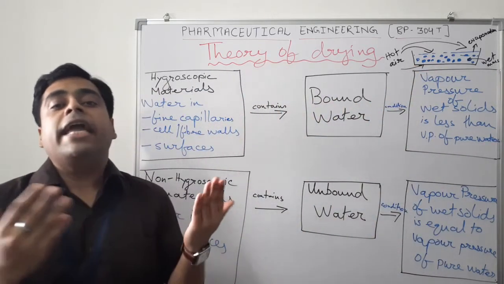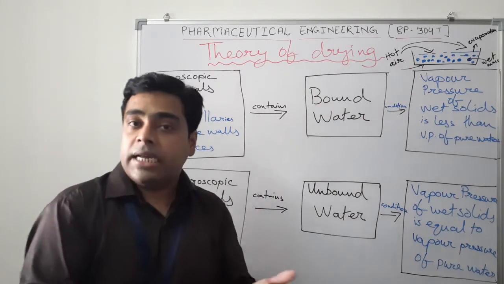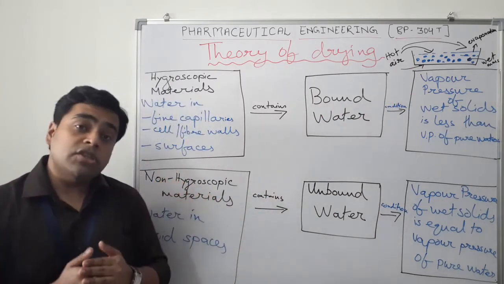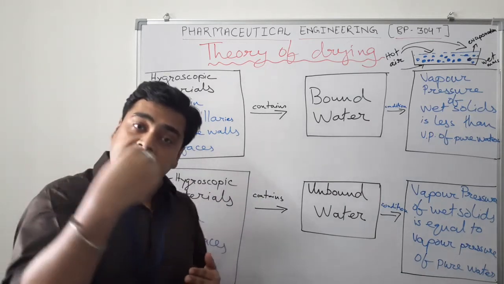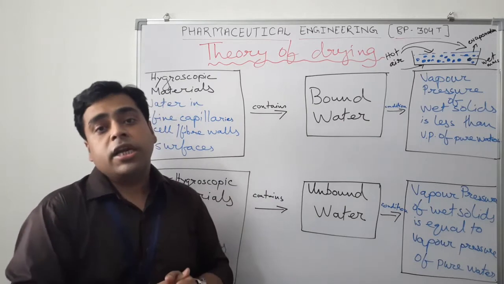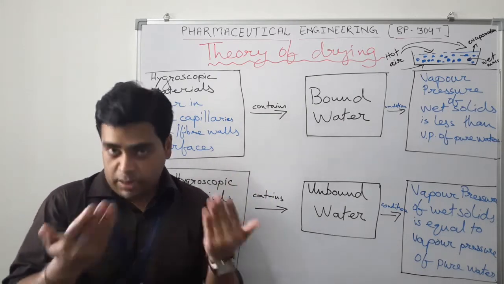The moisture can be in between particles, at the surface of the solid, in the void spaces between particles, or inside the capillaries, because moisture remains basically in two forms, which we will come to.